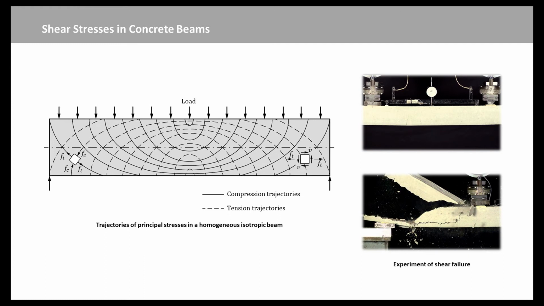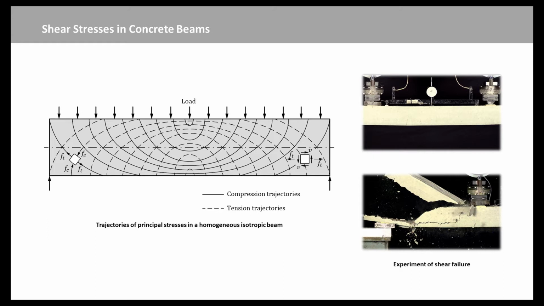This figure represents the distribution of principal stresses across the span of a homogeneous concrete beam. The direction of the principal compressive stresses takes the form of an arch, while the tensile stresses have the curve of a catenary or suspended chain. Towards mid-span, where the shear is low and the bending stresses are dominant, the direction of the stresses tends to be parallel to the beam axis. Near the supports, where the shearing forces are greater, the principal stresses become inclined, and the greater the shear force, the greater the angle of inclination.